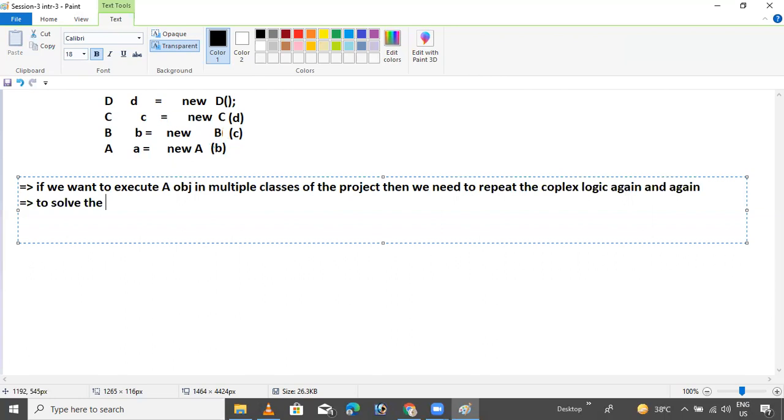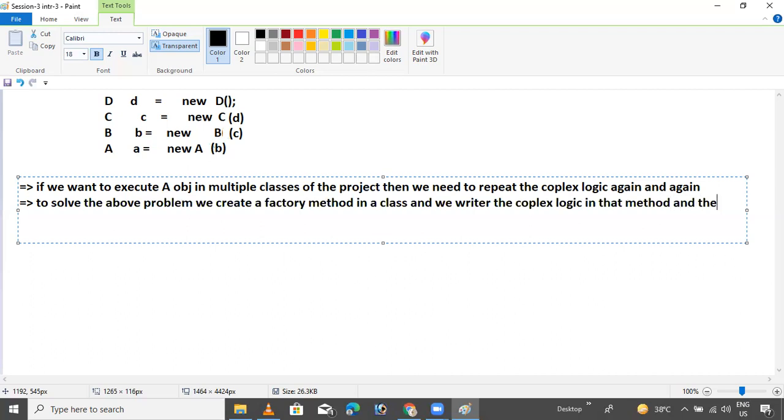To solve the above problem, we create a factory method in a class, and we write the complex logic in that method. Simple. And then we return the object.